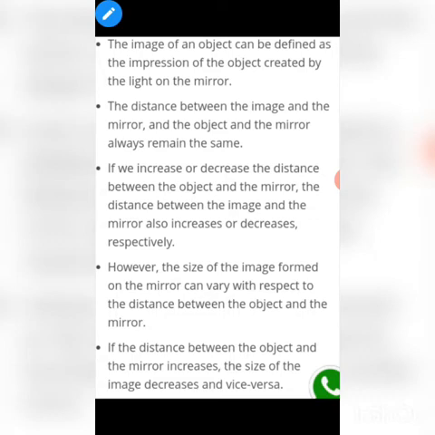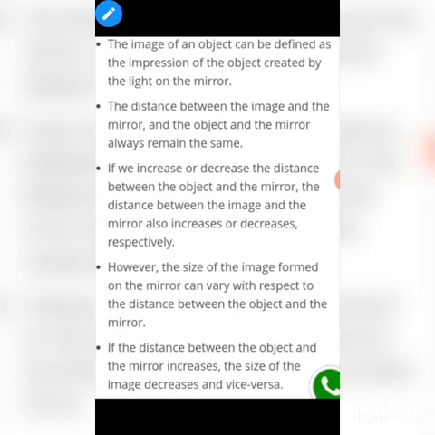What does this mean? It means that if we stand in front of the mirror, and the distance between you and the mirror is, for example, 5 meters, then the image will be formed at a distance of 5 meters from the mirror. Another point is, if we increase or decrease the distance between the object and the mirror, the distance between the image and the mirror also increases or decreases respectively.